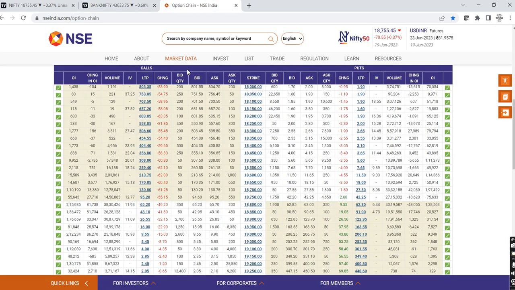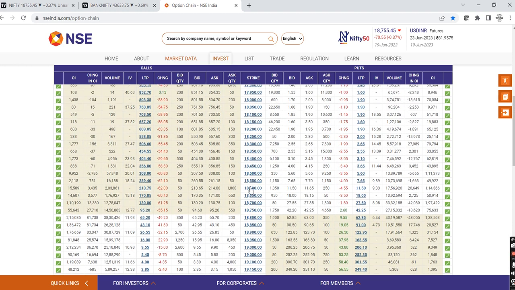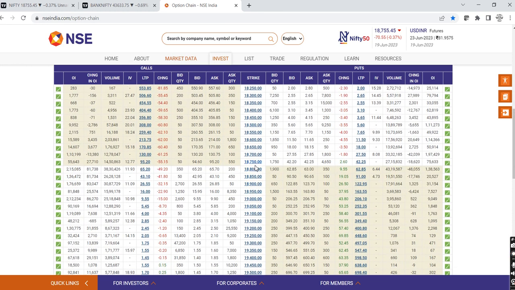If we come on option chain for Nifty and see the ATMs, right? Nifty has closed at 18,755, right? Closer to 18,750 strike. So if we see this strike, we can see that calls have eroded because there was no long opportunity. But for the same ATM strike, the put has gained 2 rupees 60 paisa.